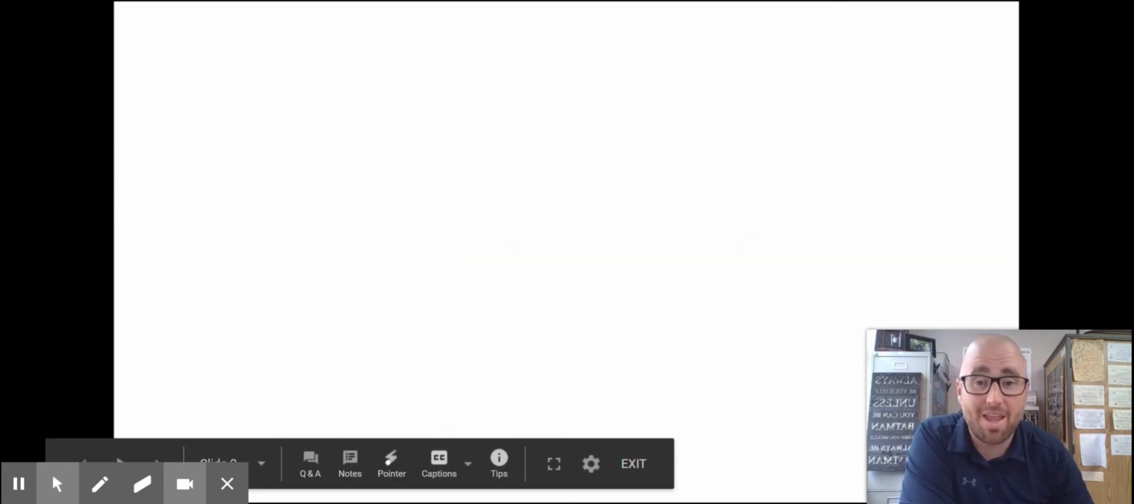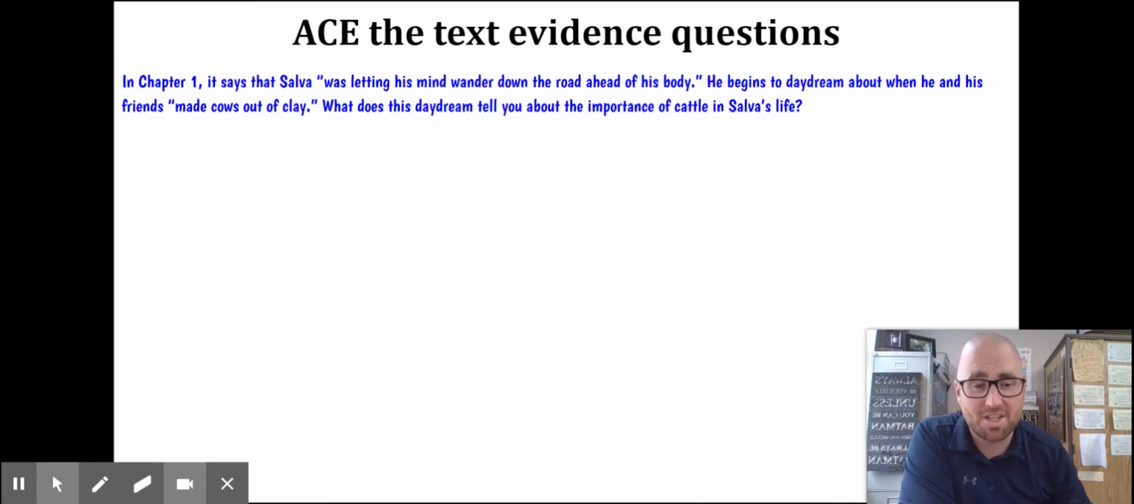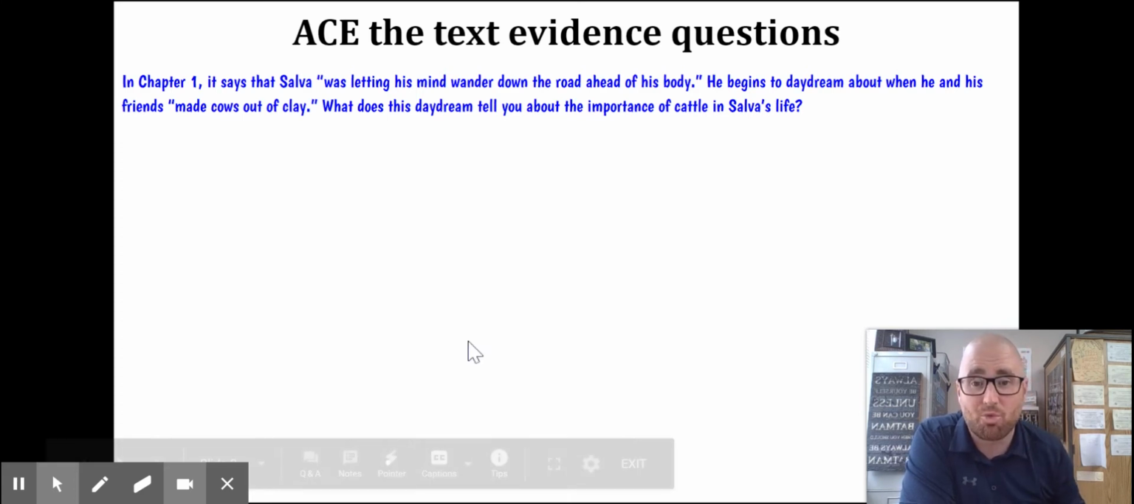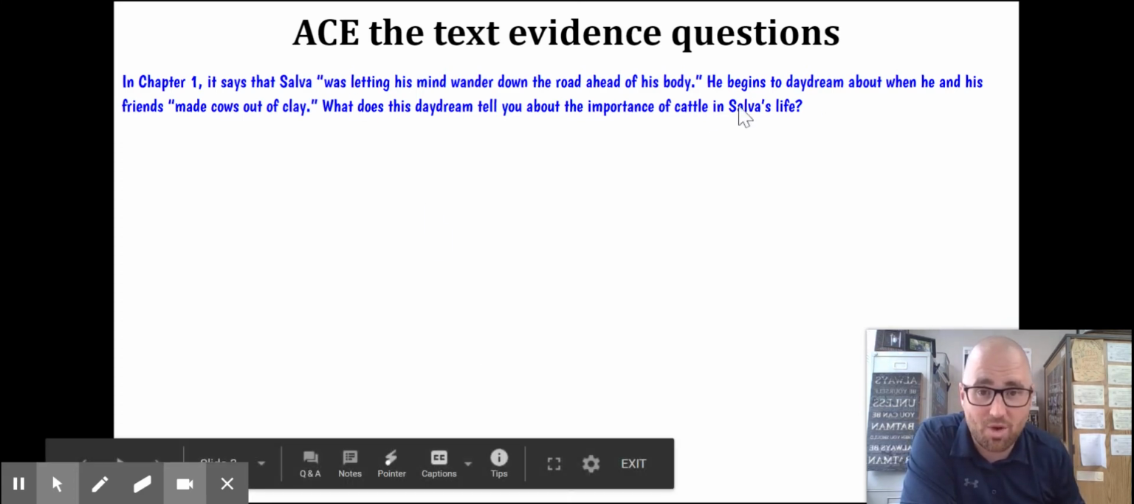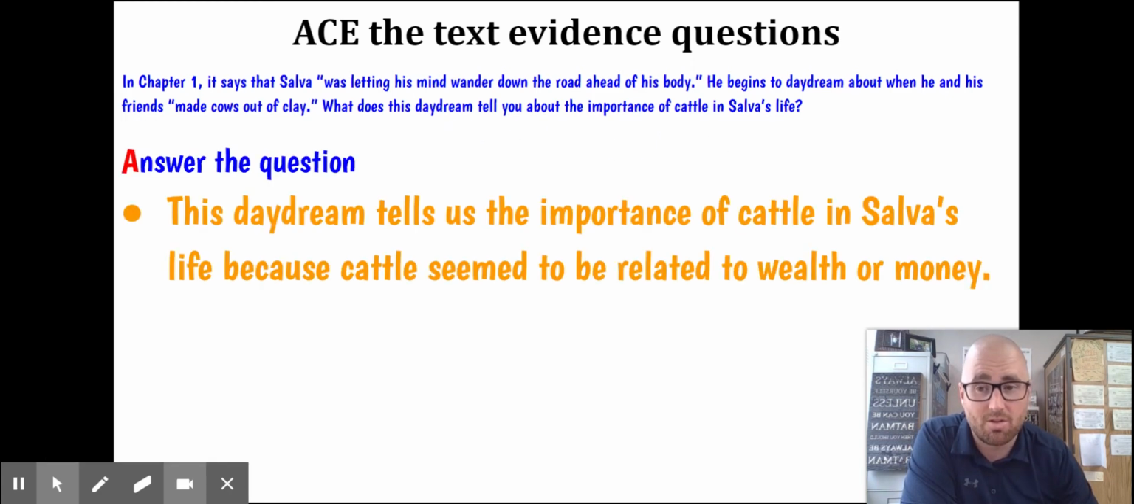Okay, so here's how we ace this question. And there's the question again at the top, so you can reference it. We got to do the A first, which is answer the question. And we do that by restating part of this question as a starting point for our answer. Notice our question says, what does this daydream tell you about the importance of cattle in Salva's life? I start out by saying, this daydream tells us the importance of cattle in Salva's life. You see how that's exactly from the question?